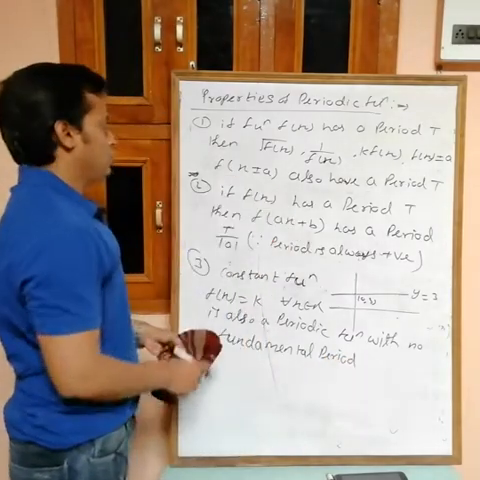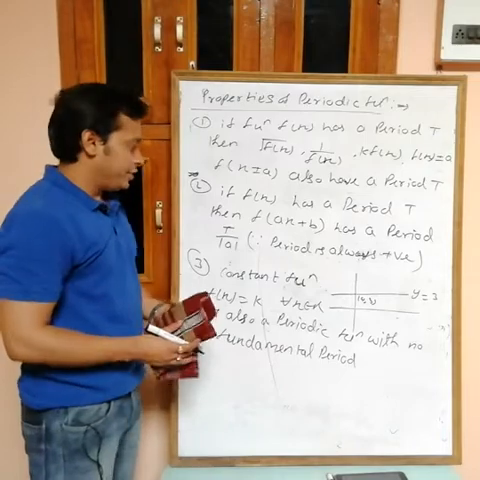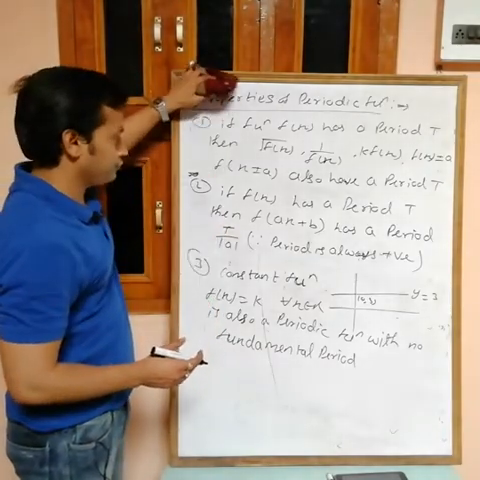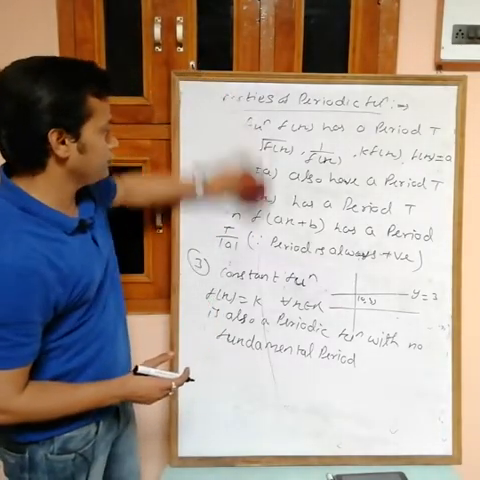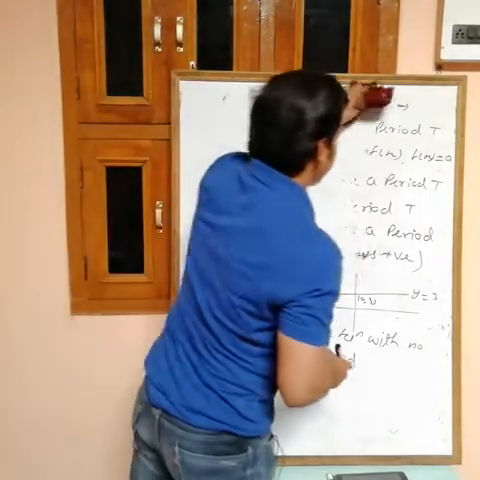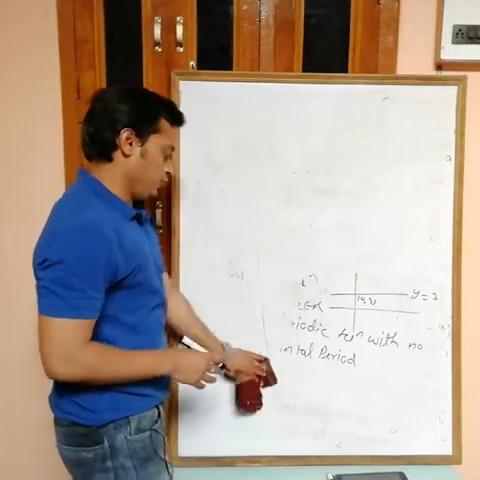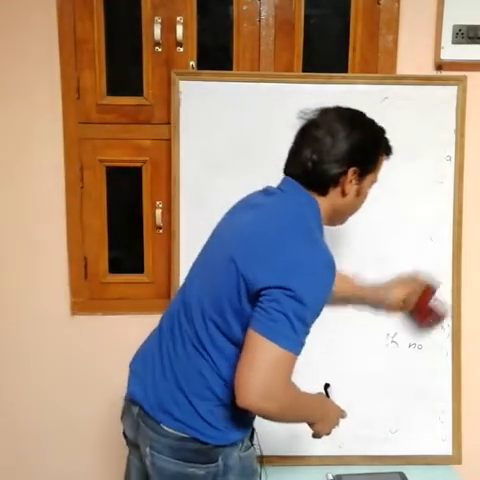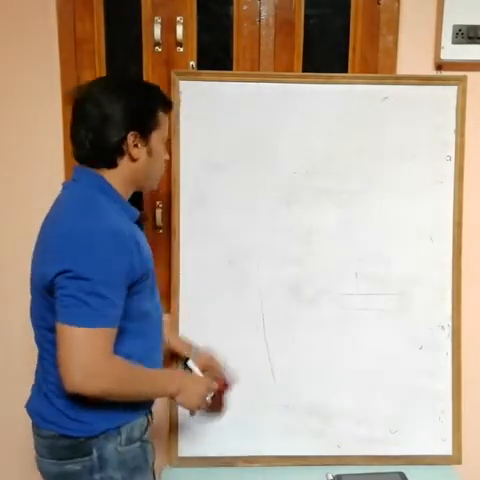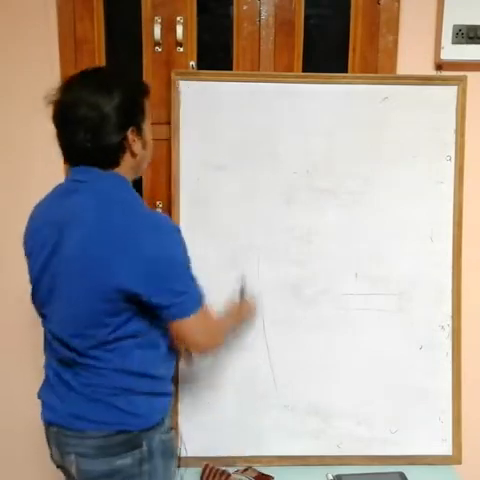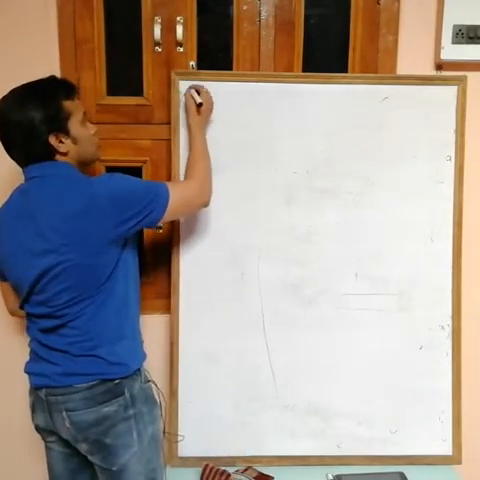Okay, complete it, write it down. And remember these points, the properties of periodic functions; these are useful to find the period of a function. So three properties are done. Now the fourth one, this is also important.